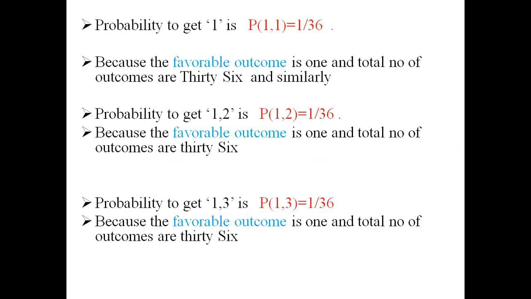The probability to get 1 is 1 by 36, because the favorable outcome is 1 and the total number of outcomes is 36. So P of 1 is equal to 1 by 36.